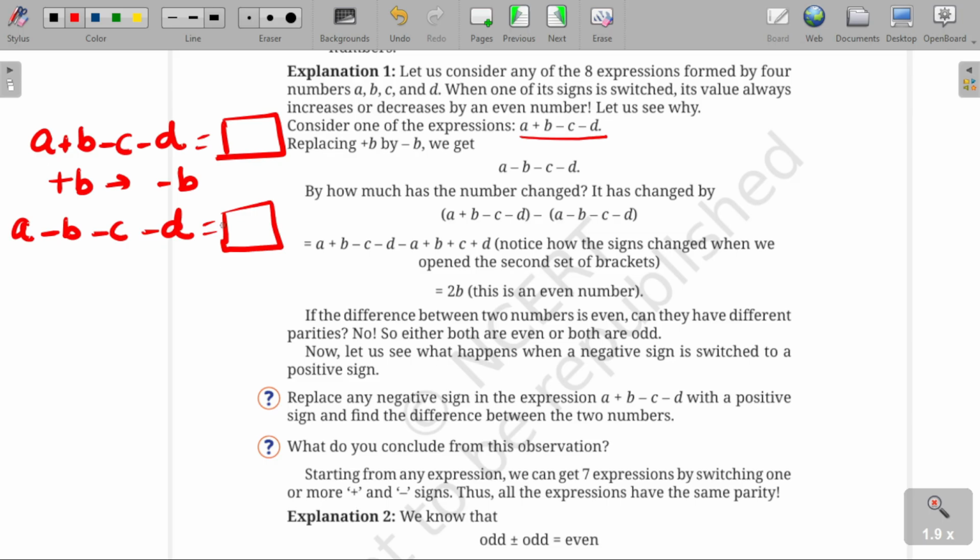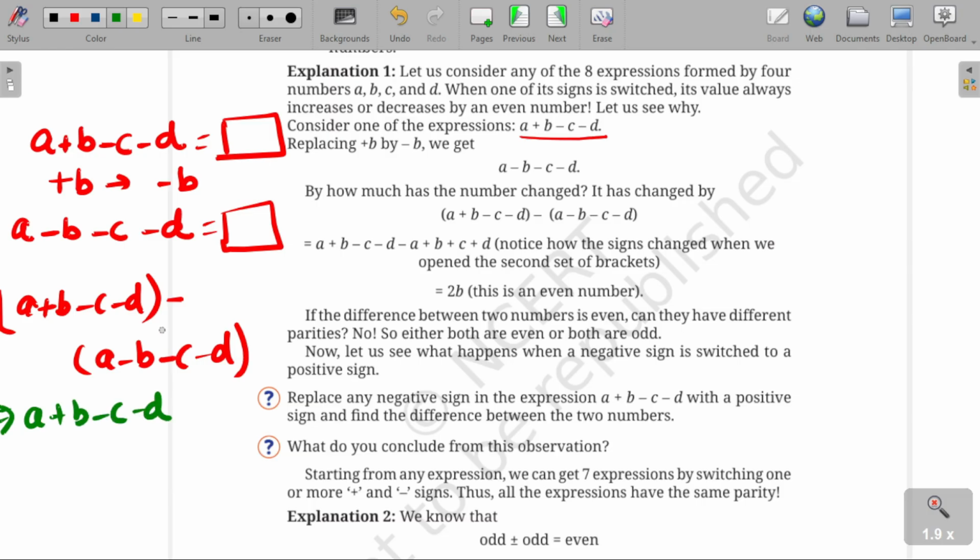But how will we get that they are differing by an even number? By subtracting. Okay, so let's do it. Subtract A plus B minus C minus D and A minus B minus C minus D. I hope you are clear about the rules. This will lead us to A plus B minus C minus D, and the sign of the next expression will be changed. It will be minus A plus B plus C plus D. Clear? A will be cancelled, C will be cancelled and D will be cancelled.